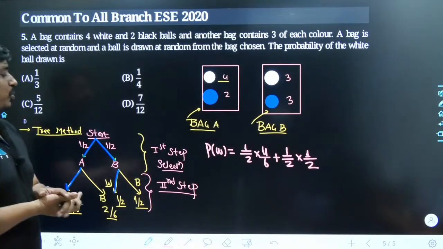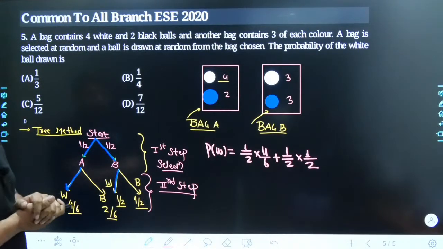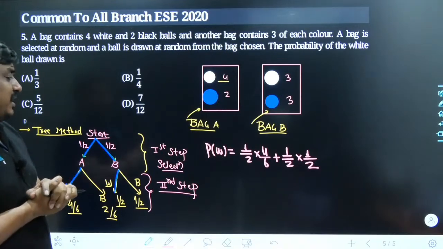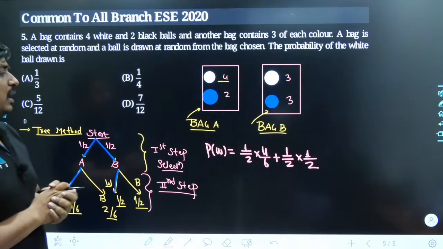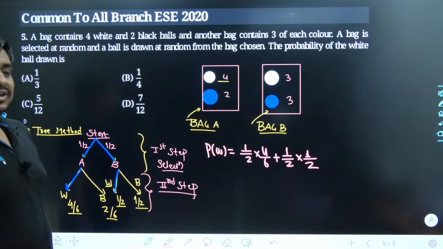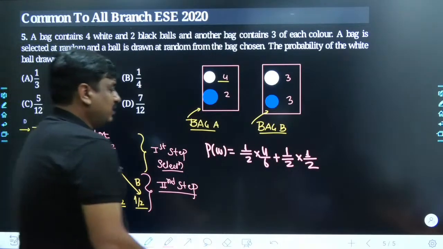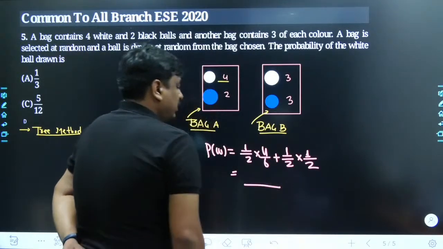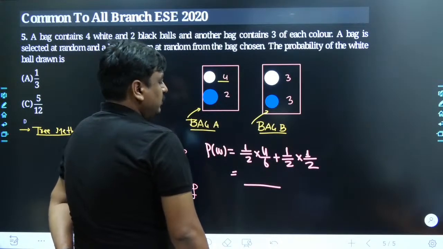So till this point, probably each and everything must be clear to all of us. And yes, the problem do come from the tree, specifically in computer science, but this year one problem has come from the tree into the GATE also. So what's gonna be the result over here? So let me multiply them together towards the denominator side.